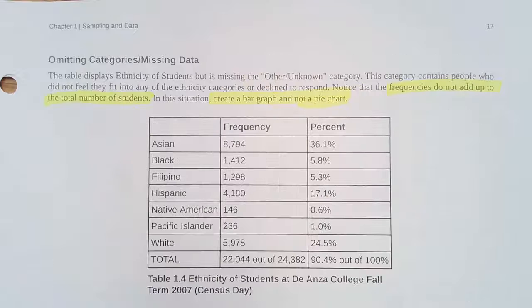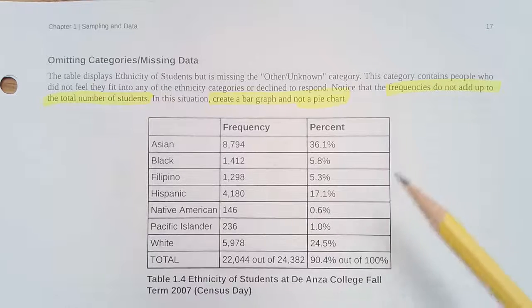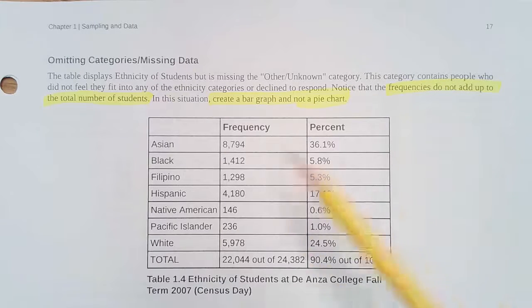All right, so we're going to jump to page 17. If frequencies don't add up to the total number of students, that means you need to create a bar graph, not a pie chart, because pie charts are always out of 100%. So if you are using a pie chart to display your data, make sure you have 100% and your frequencies add up to the total number of students.